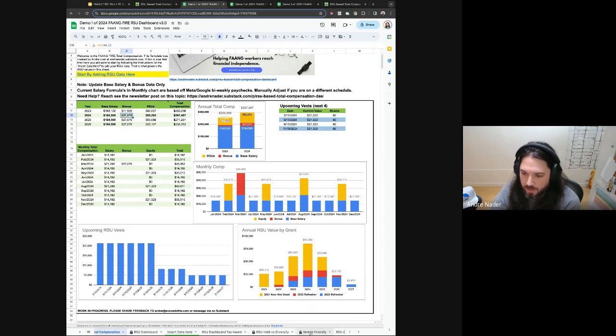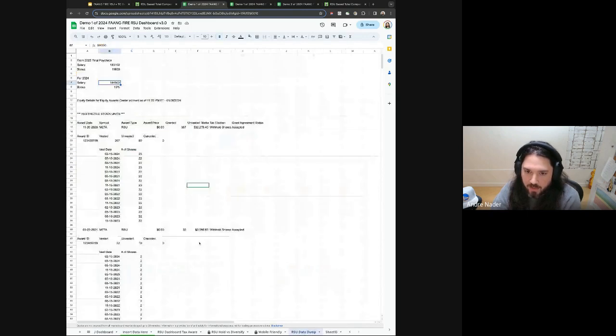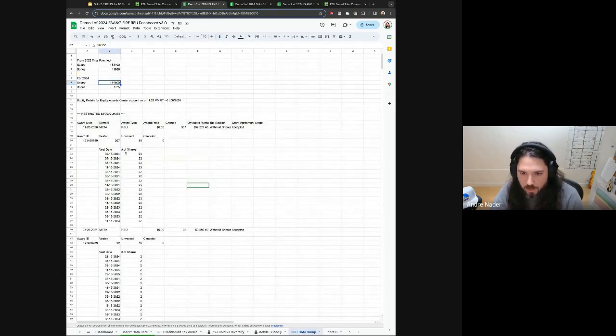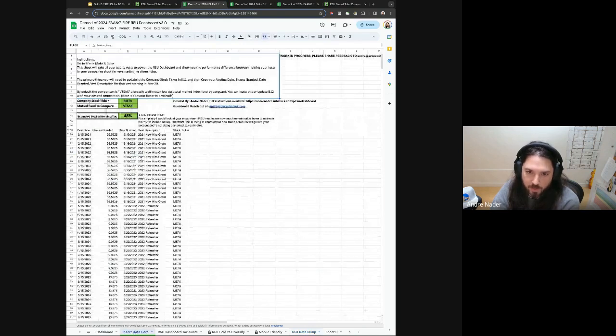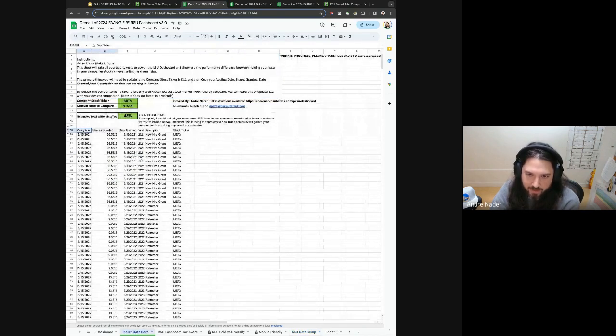And now, again, going into the RSU data. So we have all of these. This is the raw CSV of what it looks like for Meta workers. So we have the vest date, the number of shares, and then the award date. So let's look again at the Insert Data Here tab to see what format we're wanting. The format we're wanting is vest date, shares granted, date granted, and then vest description.